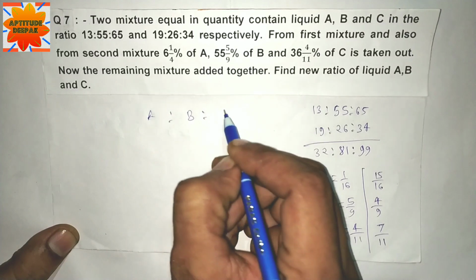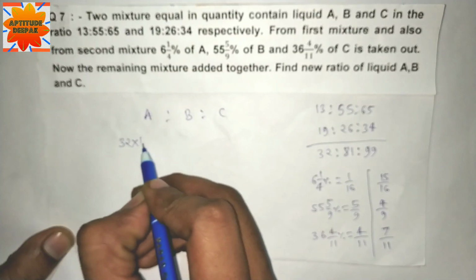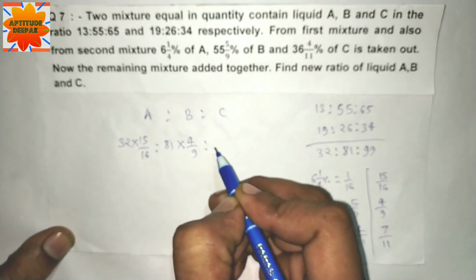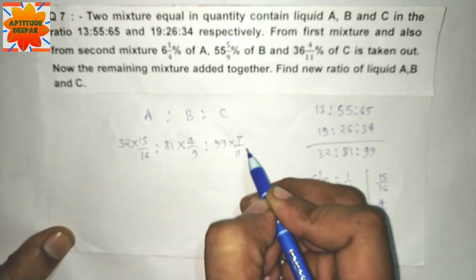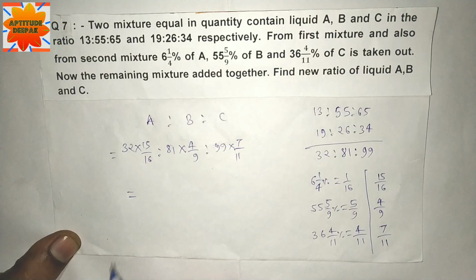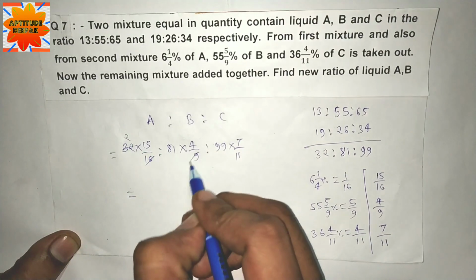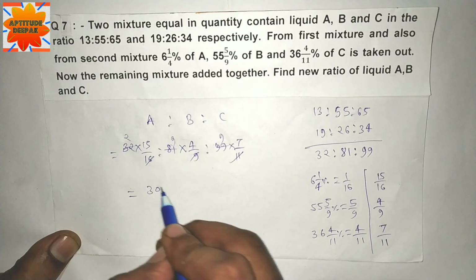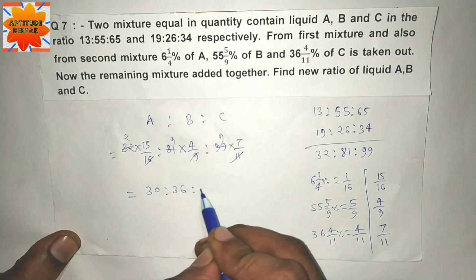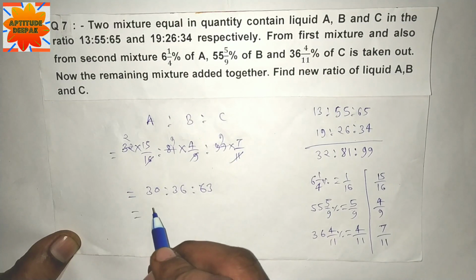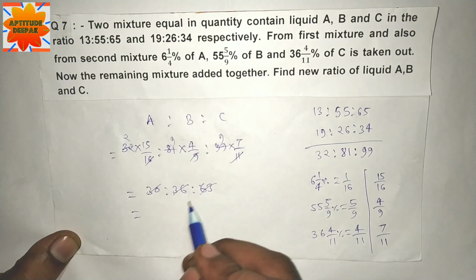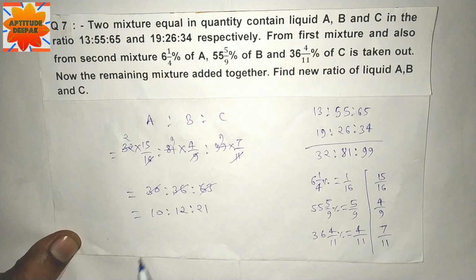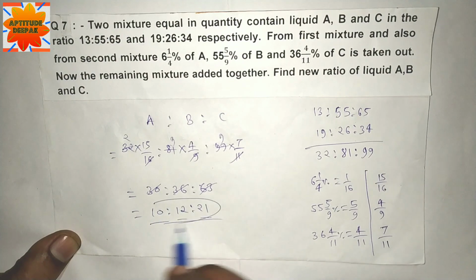A ratio B ratio C: 32 multiplied by 15 by 16, 81 multiplied by 4 by 9, 99 multiplied by 7 by 11 is equal to 30, 36, 63, divided by 3, 10, 12, 21. 10:12:21 is the answer.